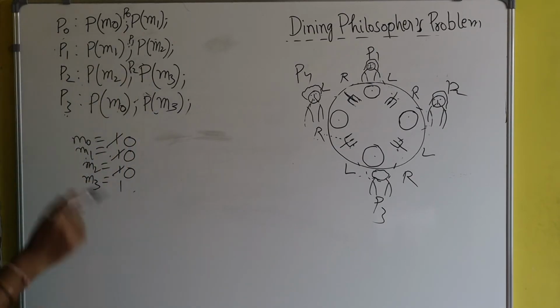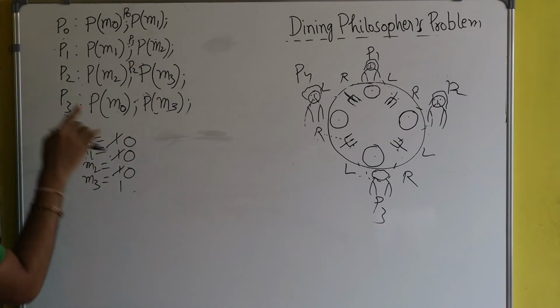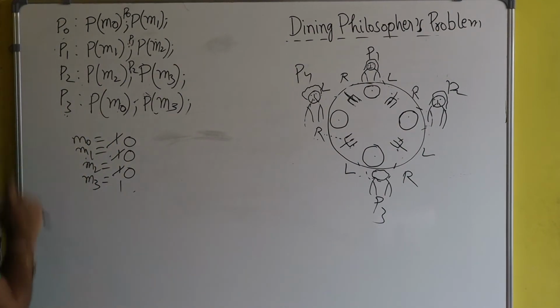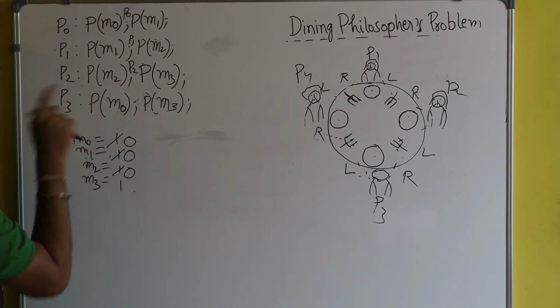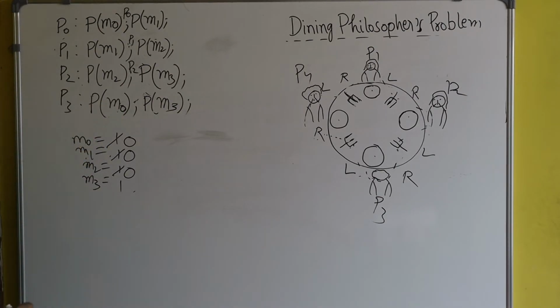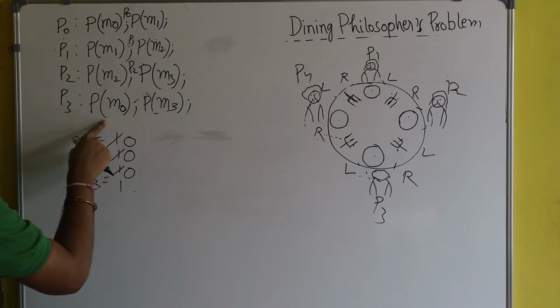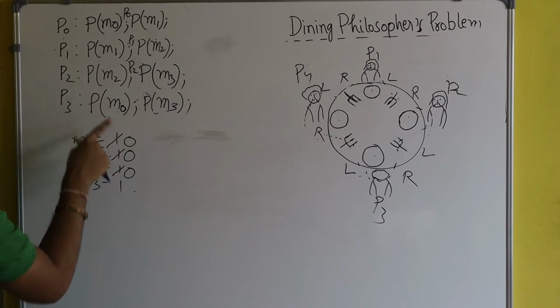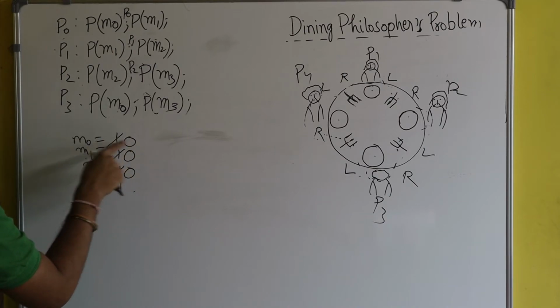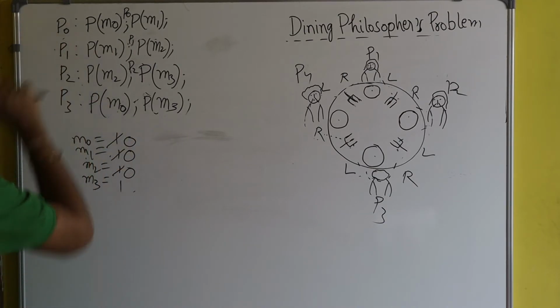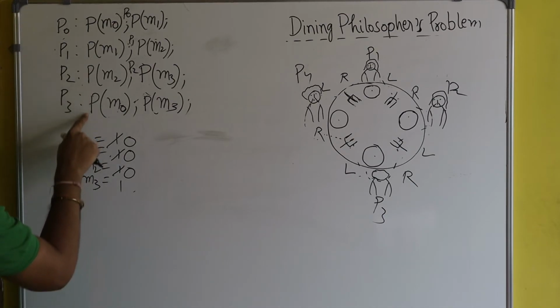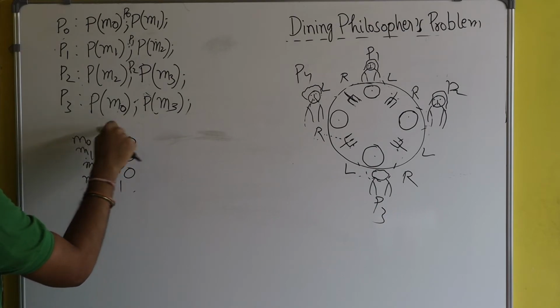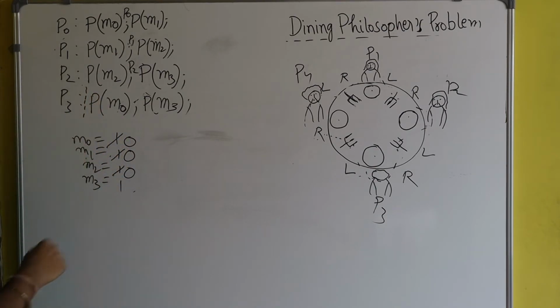After that, if the context switch happens and CPU is given to process P3, what will process P3 do? Process P3 will try to execute P of M0, but here you see the problem: M of 0 is equal to 0. It has been made 0 by process P0. So process P3 will block here. It can't successfully execute this code. So process P3 is blocked here.